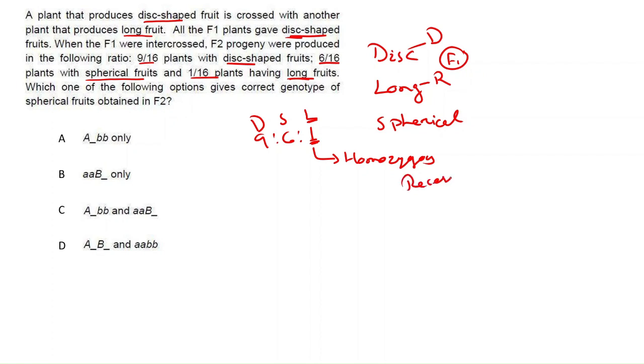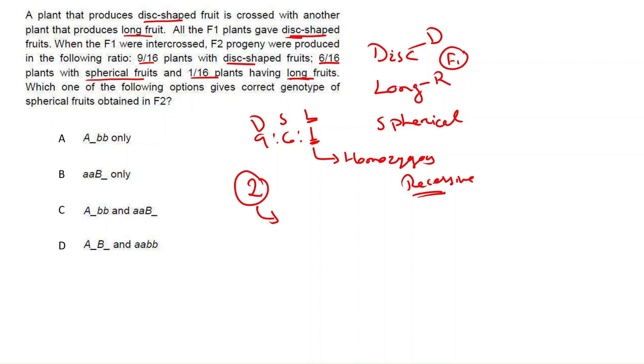Homozygous recessive. Okay, then from the option it seems that the shape of the fruits is governed by 2 genes. Okay, means gene interaction. That's why we got 9:6:1, not 9:6:6:1.